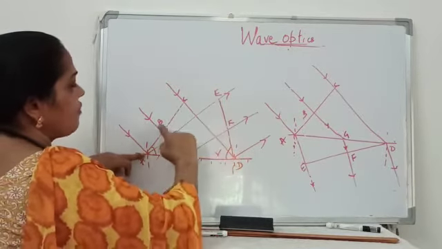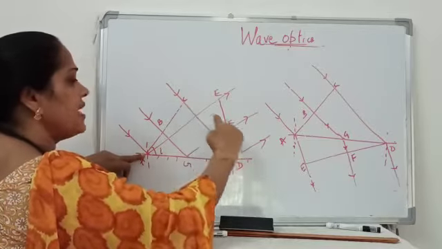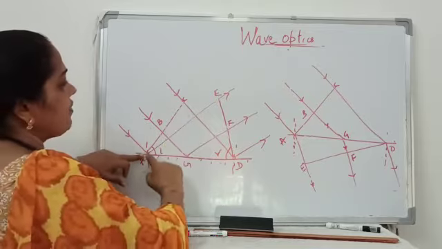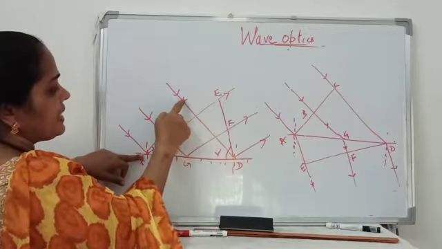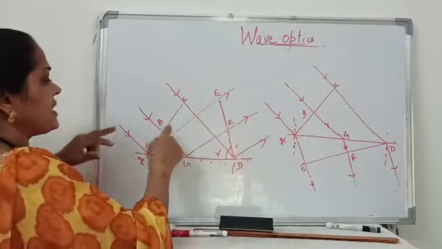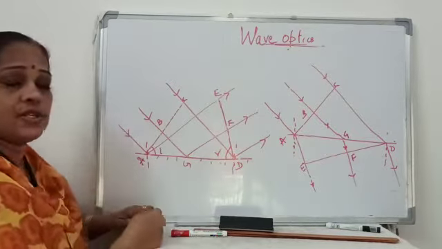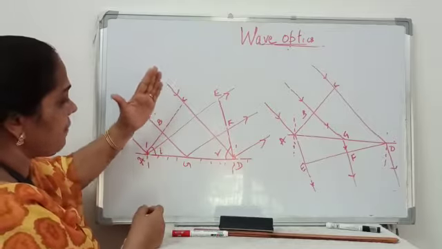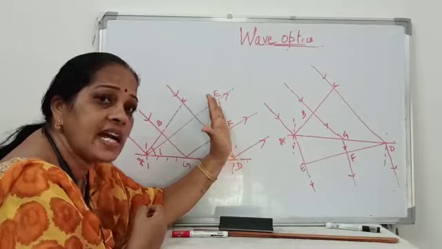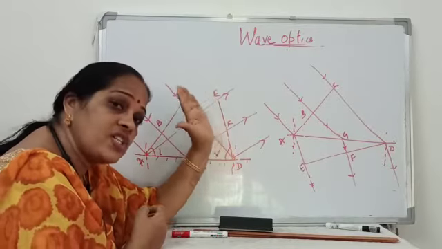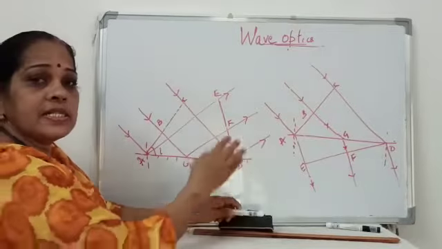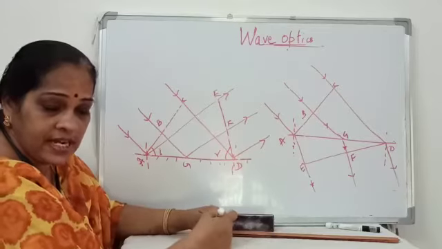The time taken for A to E is the same as the time taken for C to D. The time taken for G to F is the same as the time taken for B to G. So for each and every point in the incident wavefront, there is a corresponding point in the reflected wavefront which arrives in phase, and the envelope of all these points gives the position of the new wavefront.